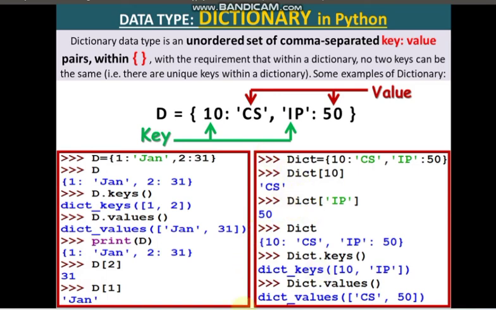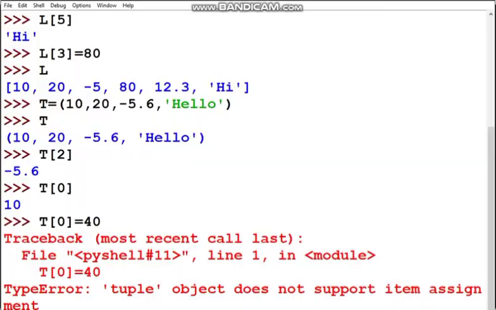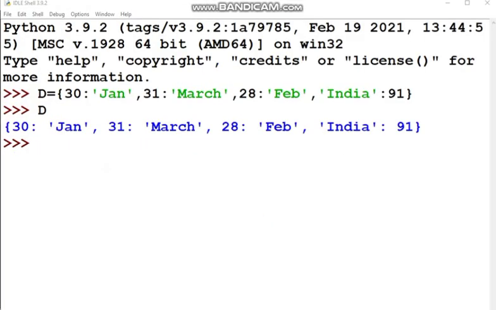So let me show you a bit of the dictionary part practically. See, here I have just declared a dictionary D inside curly braces. 30 is the first key and the value of 30 is Jan.